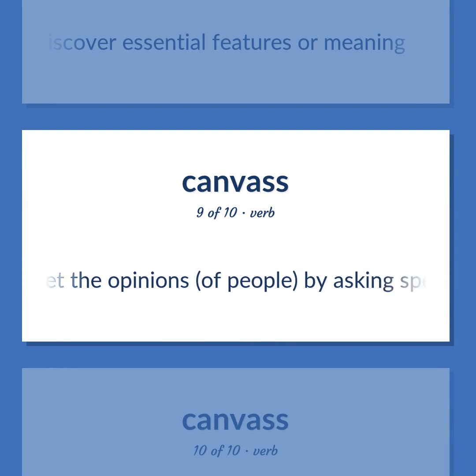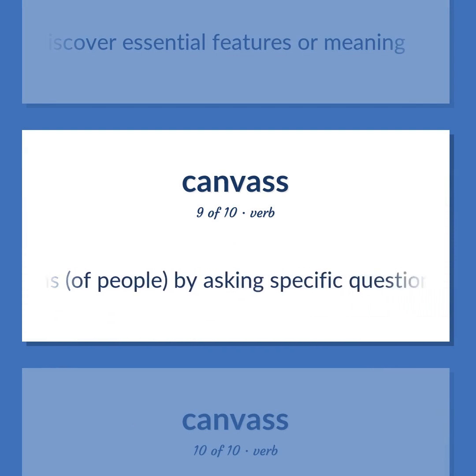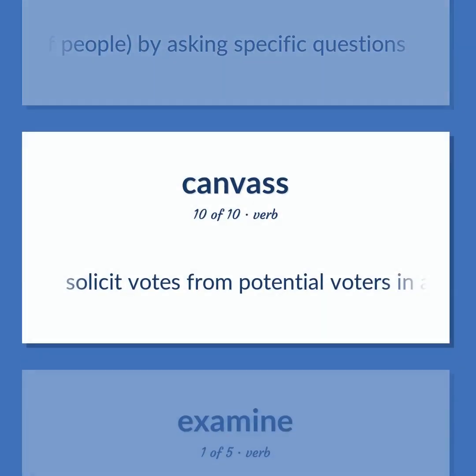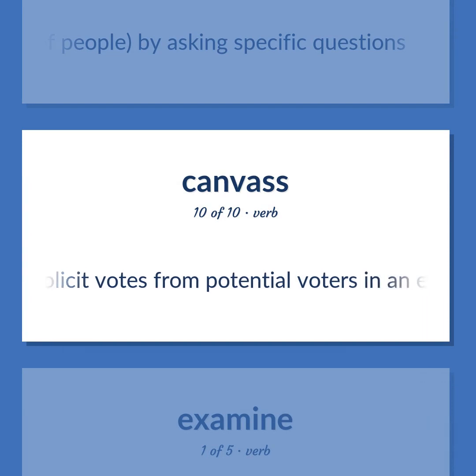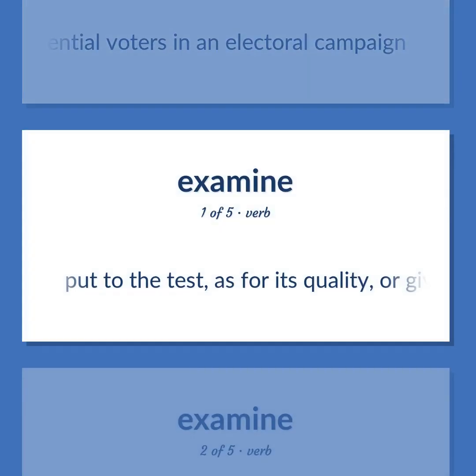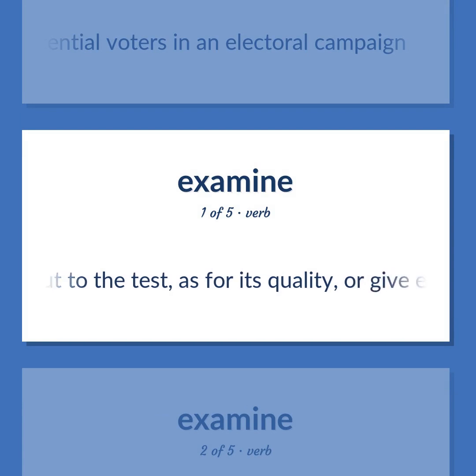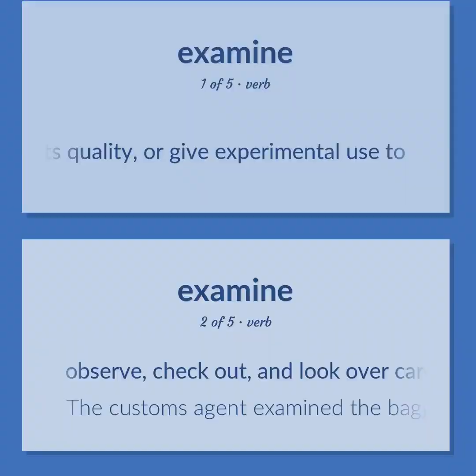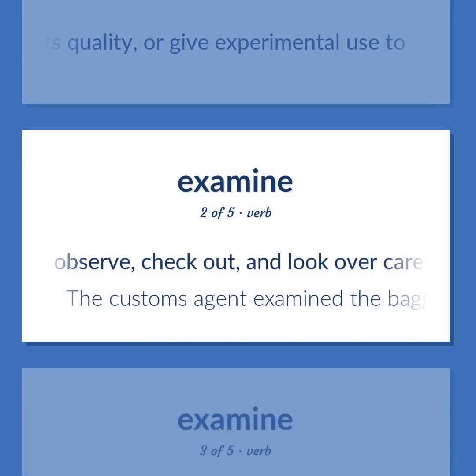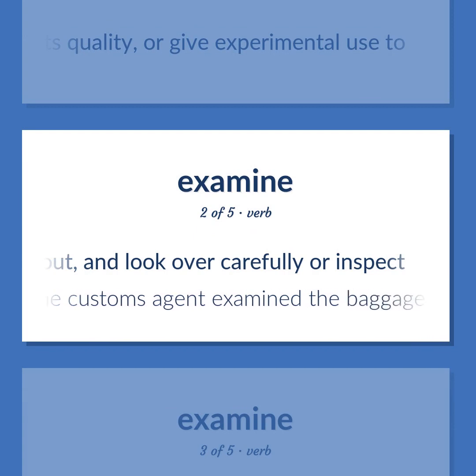Get the opinions of people by asking specific questions. Solicit votes from potential voters in an electoral campaign. Put to the test, as for its quality, or give experimental use to. Observe, check out, and look over carefully or inspect. The customs agent examined the baggage.